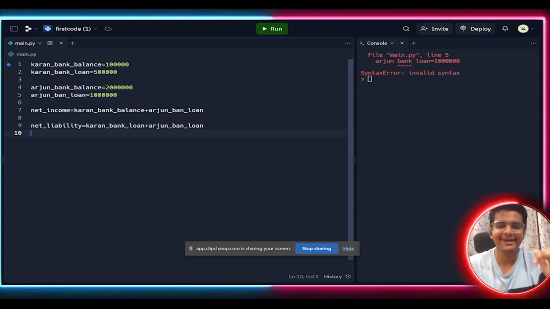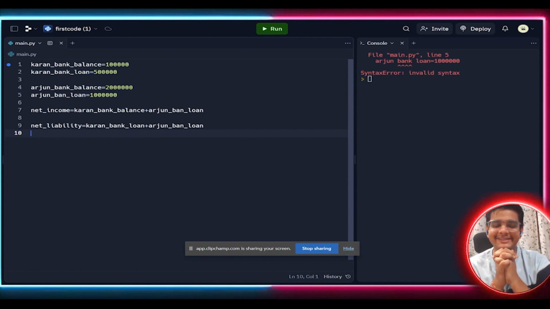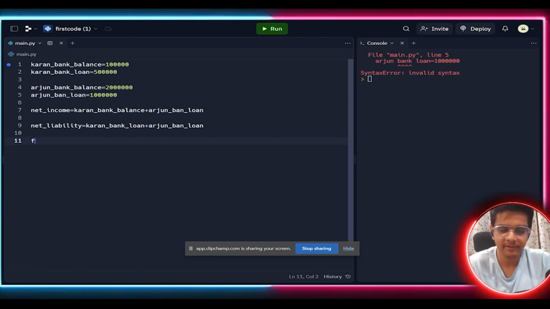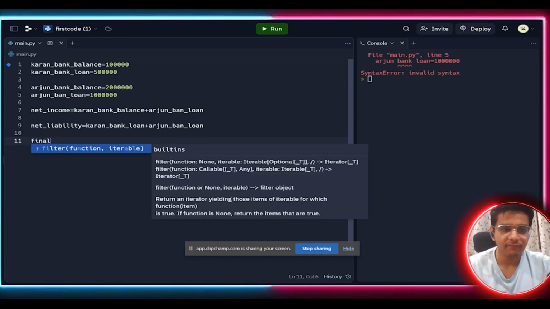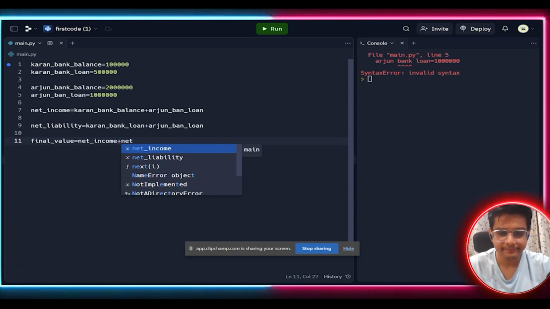So don't stress yourself. We are not going to discuss here the famous bestseller Rich Dad Poor Dad. We are just here to learn about variables. So here their assets are their bank balance and the liabilities are their bank loan. So the final value will be the final worth of the family. We can say final value will be net income plus net liability.